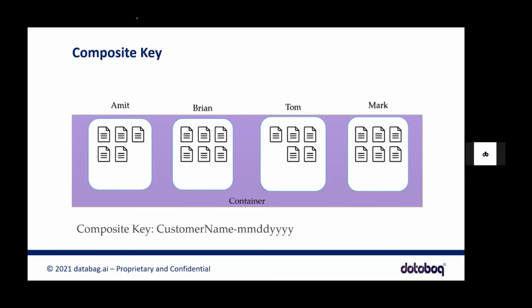Okay. And you have a composite key. I think most of you must already be familiar with what a composite key is. A composite key is nothing but a combination of primary keys, right? It's one or two or more keys combining, and you call them a composite key. So let's say you have a scenario where you want to combine two keys and give them as a partition key. You can use them. Let's say you have name, right? And you feel that name is not really unique there, and I also wanted to add month, day and year to that.